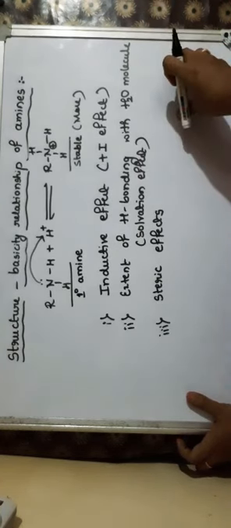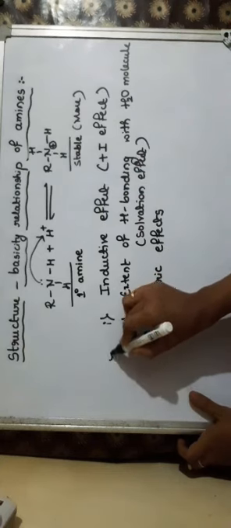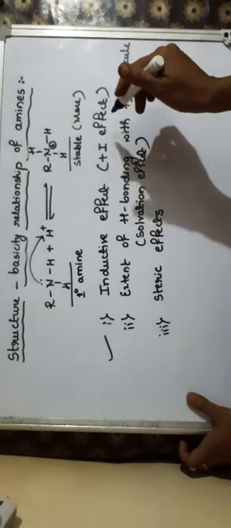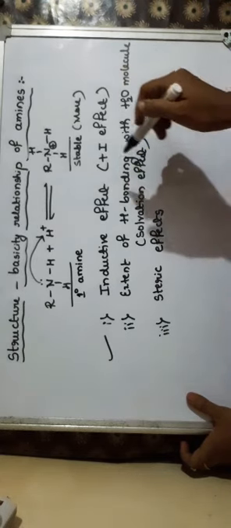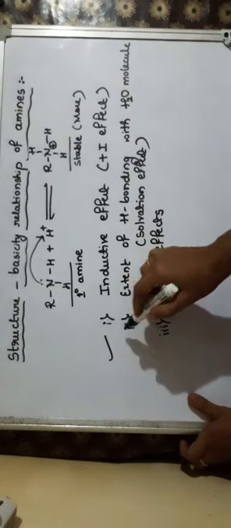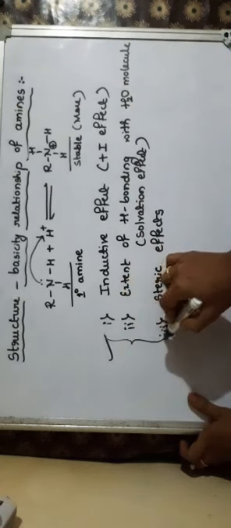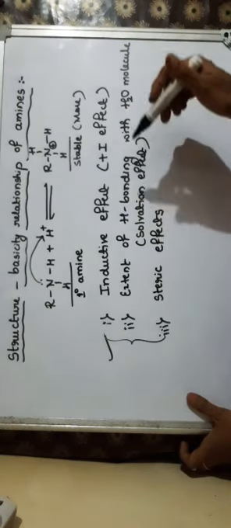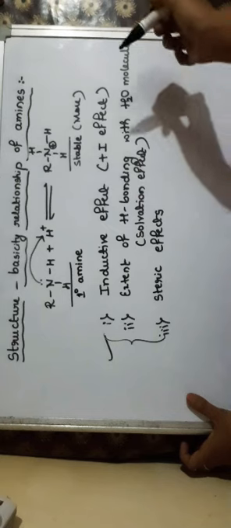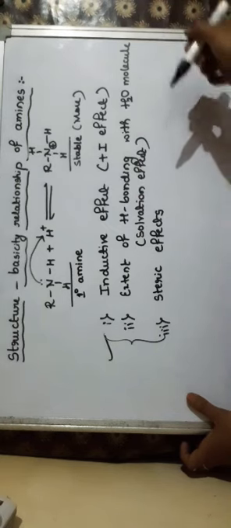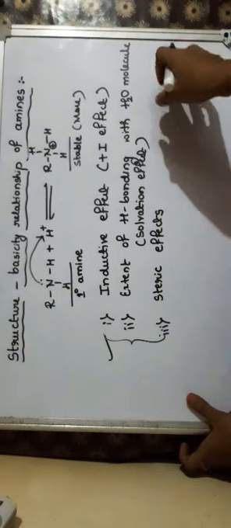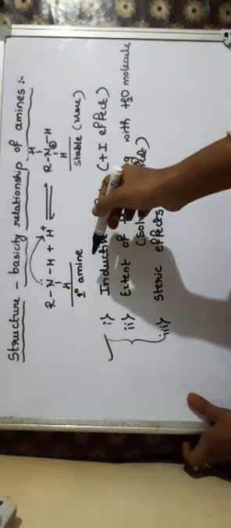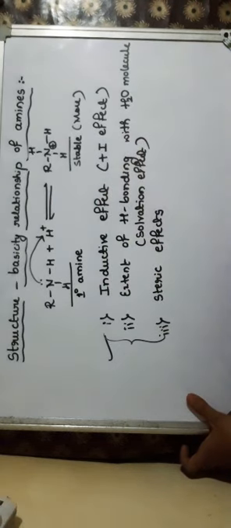When the base is in the gaseous phase, only one factor is considered, that is inductive effect or plus I effect. When the base is in the aqueous medium, when it is in the water medium, in that case we have to consider all the three factors. The combined effect of all the three decides whether a given base is a stronger base or a weaker base. Now let us see some examples of amines and compare their basicity.